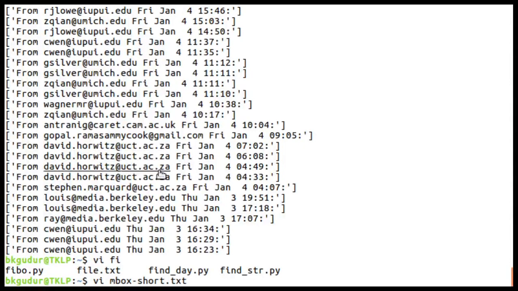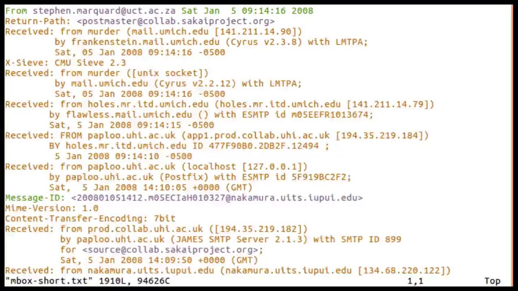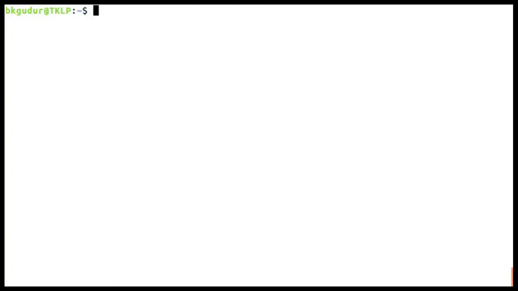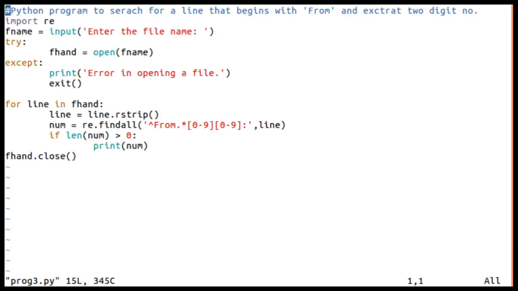Here it has printed everything, instead of just the number. If we want to extract just the number, what we can do is this: we are interested only in printing this two-digit number. Whatever we are interested in extracting should be enclosed within parentheses, so that it will search for this format and extract only this number. Let us see here.